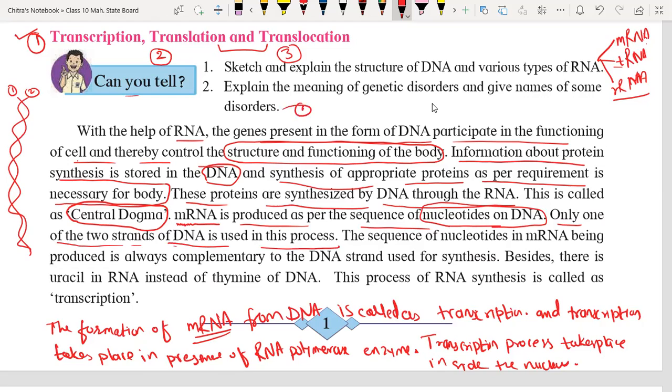I'm writing over here, the third important point: only one strand of DNA is used in the process of formation of mRNA.